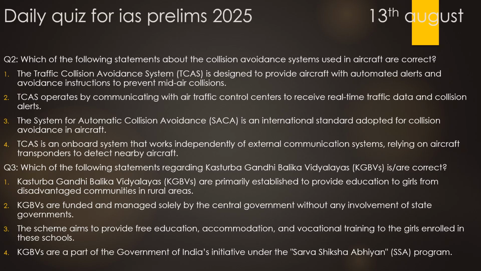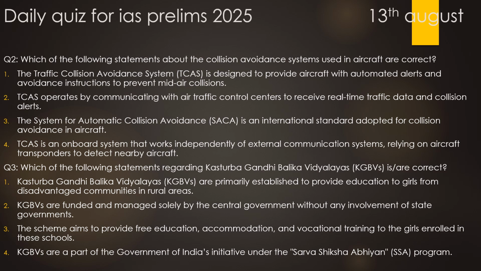Now moving forward to the question number 2 of today's discussion. It is about the collision avoidance system. We discussed it with respect to the road transport, with respect to the railways and with respect to the aircrafts in our daily news analysis. Now I had formed a question on this. So let's see what the question says.